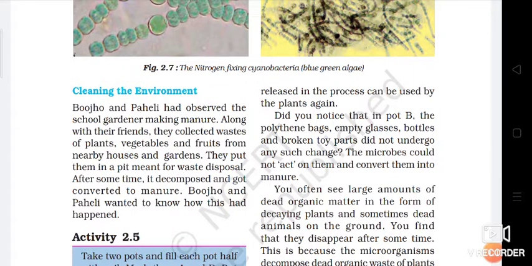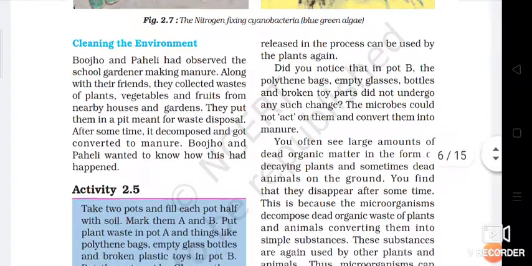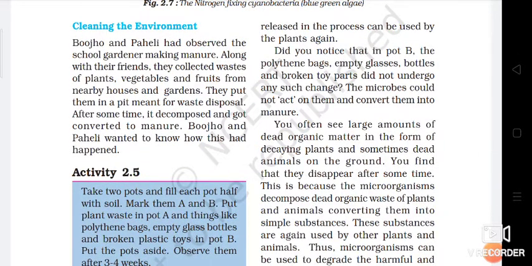Did you notice that in pot B, the polythene bags, empty glass bottles and broken toy parts did not undergo any such change? The microbes could not act on them and convert them into manure. We have learned about biodegradable and non-biodegradable waste in lower standard, if you remember.